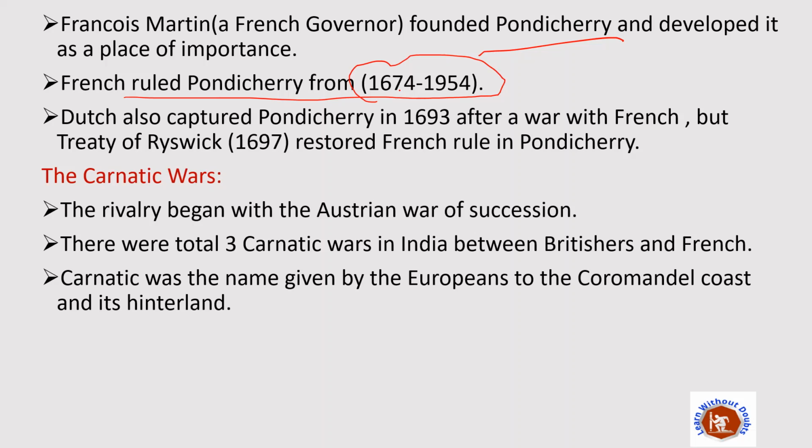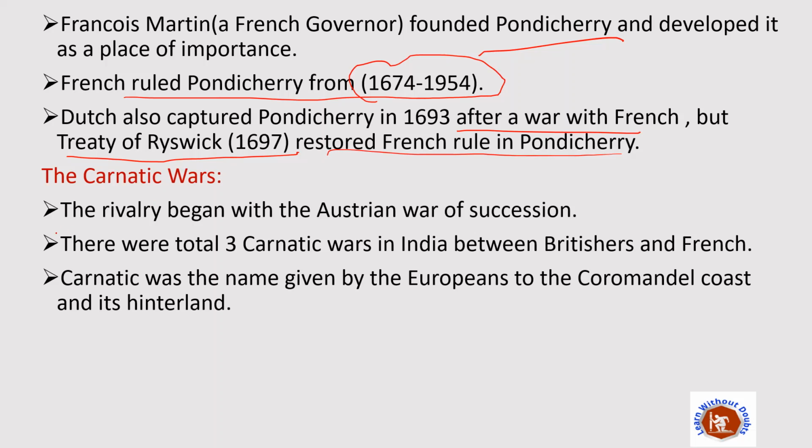Okay, and the Dutch also captured Pondicherry in 1693 after a war with the French. But the Treaty of Ryswick, this is important, Treaty of Ryswick, was between the Dutch and French army. It took place in 1697 and it restored French rule in Pondicherry.